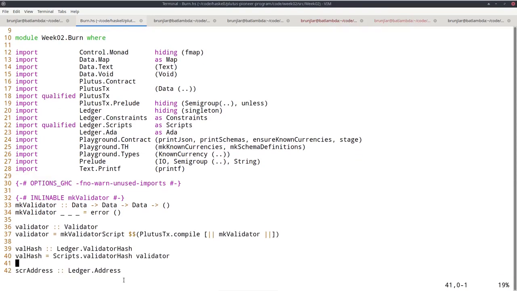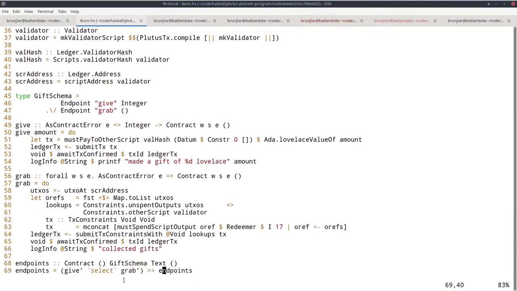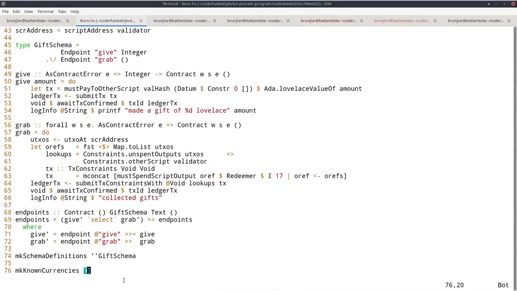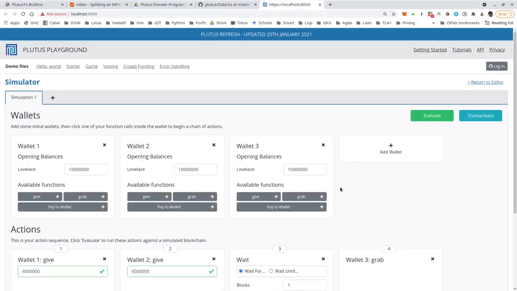Okay, but with this one change, we should now have a validator that always fails. And if I leave everything as is, I can try this in the playground. I replaced the code in the editor with this changed code where only the one line has changed, replacing unit with error unit. And my scenario, my simulation is still there. I think the playground keeps that if the endpoints haven't changed, and we still have the same endpoints with the same signatures. So let's evaluate.